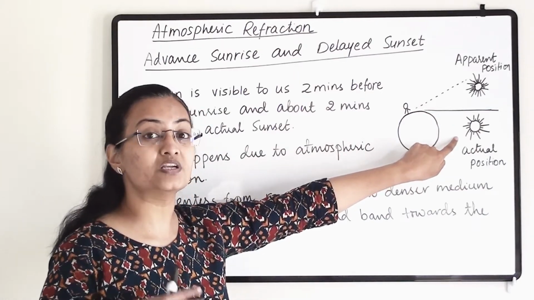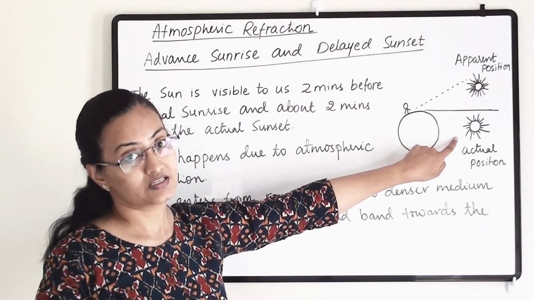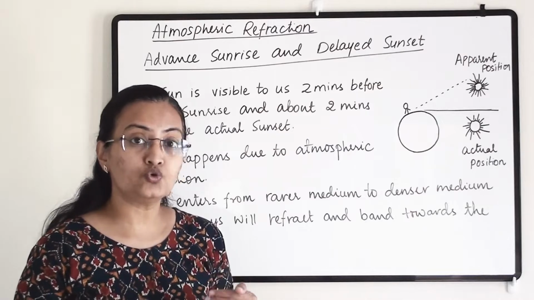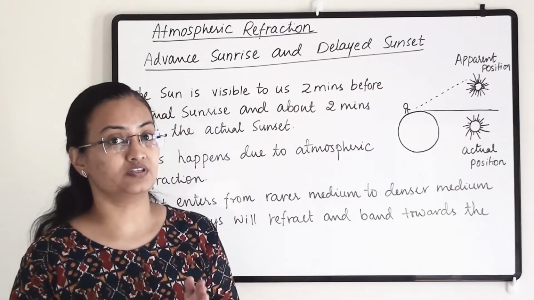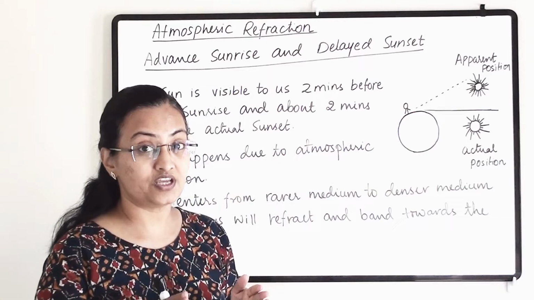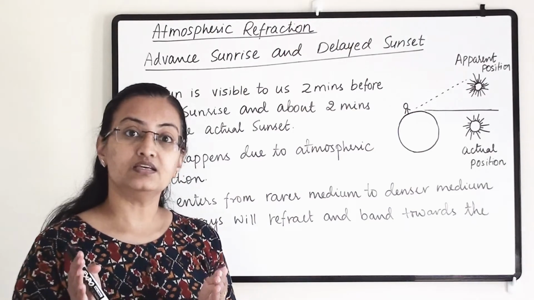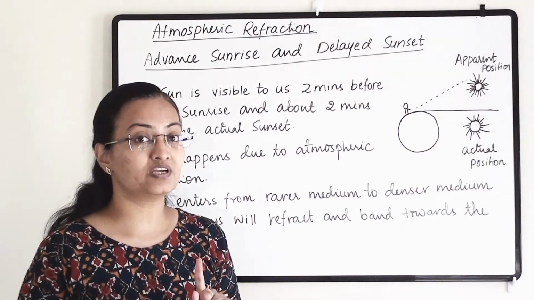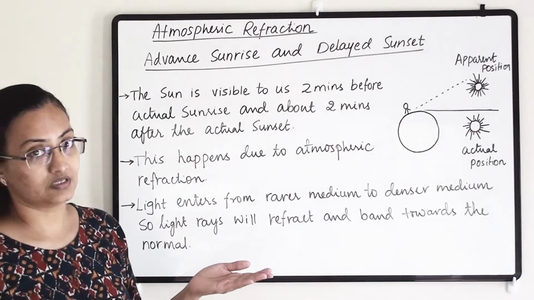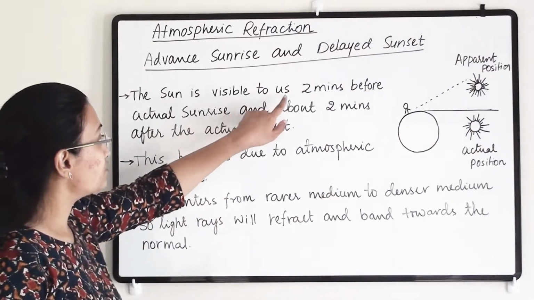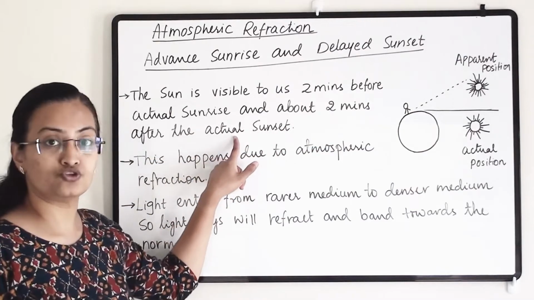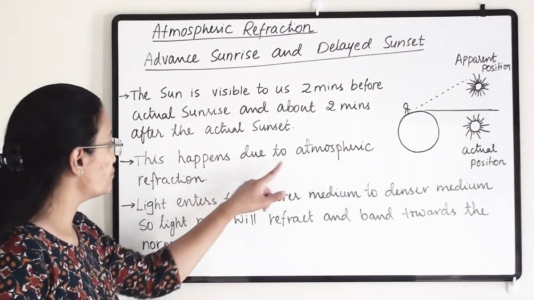Actually we shouldn't be able to see the sun, but due to atmospheric refraction we can. So the sun is visible to us about 2 minutes before actual sunrise and about 2 minutes after actual sunset. This happens due to atmospheric refraction.